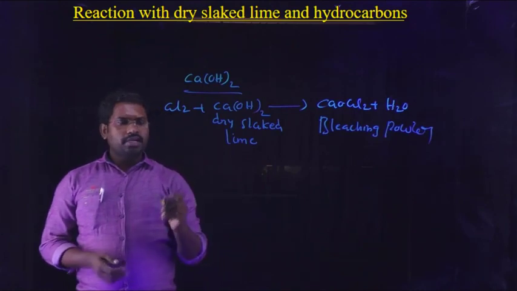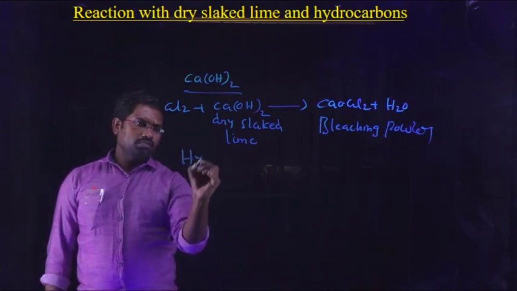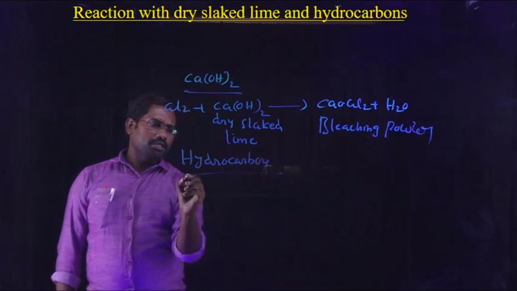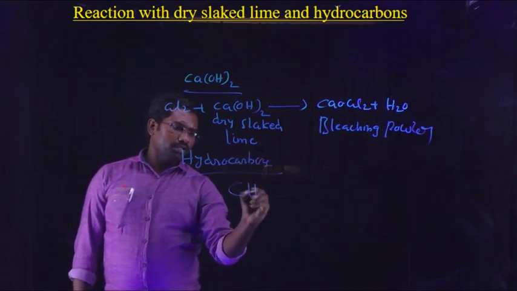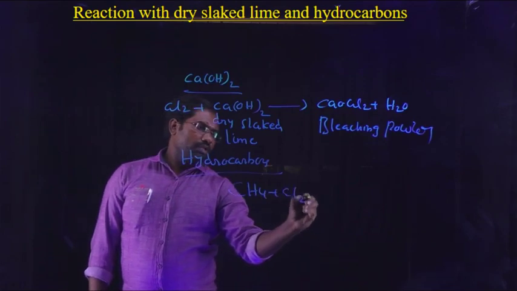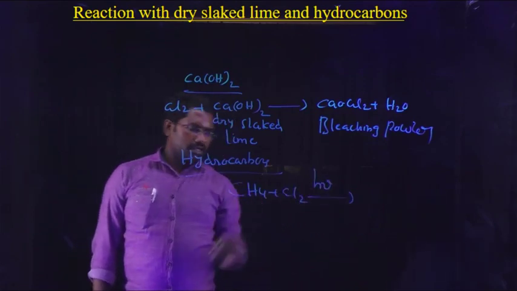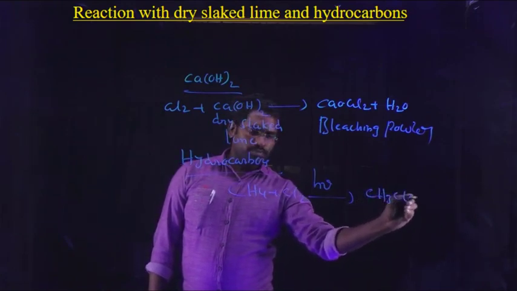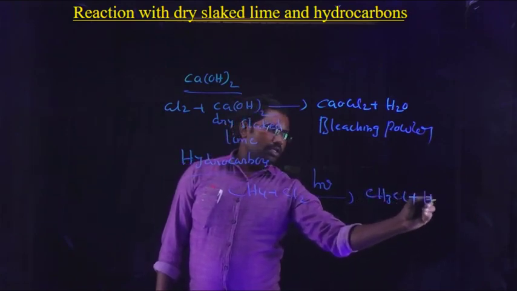And next, it reacts with some hydrocarbons. Like methane, CH4 reacts with chlorine in presence of sunlight to form CH3Cl, methyl chloride, plus HCl.